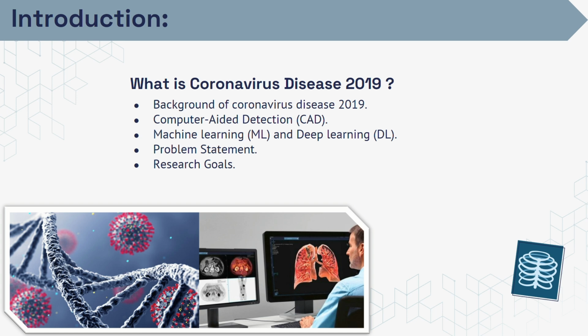With the huge development of technologies, this leads us to a new term called computer-aided detection, or CAD. CAD is a type of artificial intelligence that uses machine or deep learning algorithms to help doctors identify and diagnose disease. As we mentioned, machine and deep learning. Machine learning is a way to teach computers to learn without explicitly programming them. On the other hand, deep learning is a subset of machine learning that uses artificial neural networks to learn from the data. In this study, we use deep learning because of its advantages.